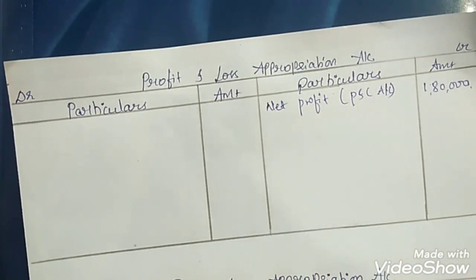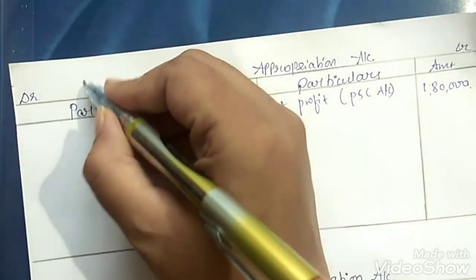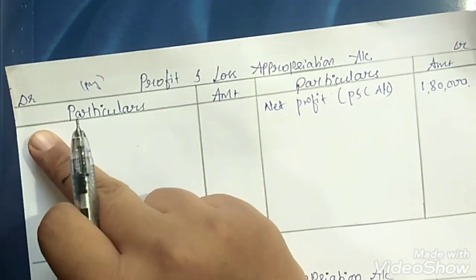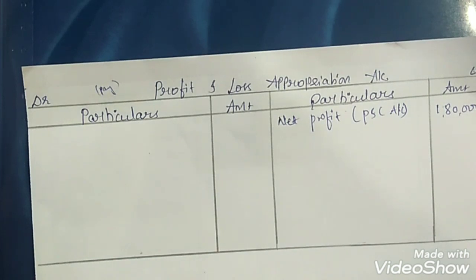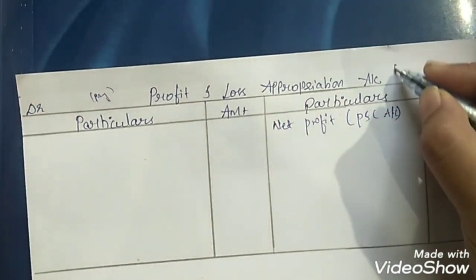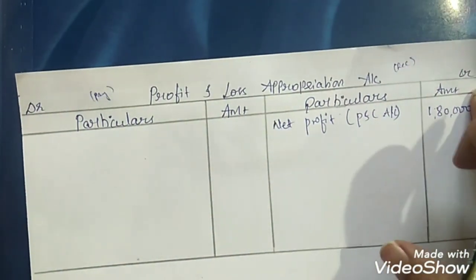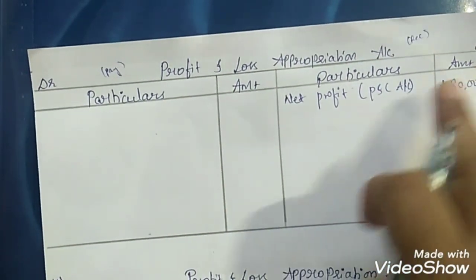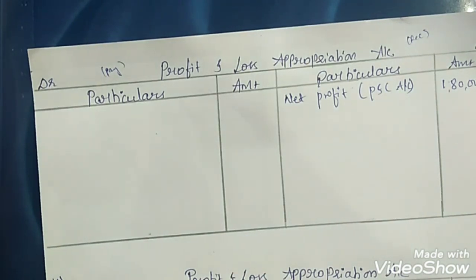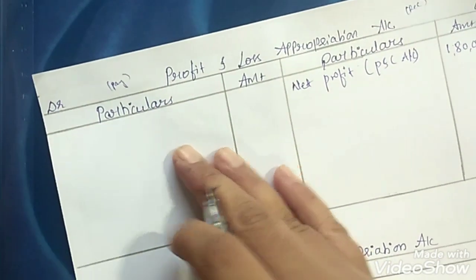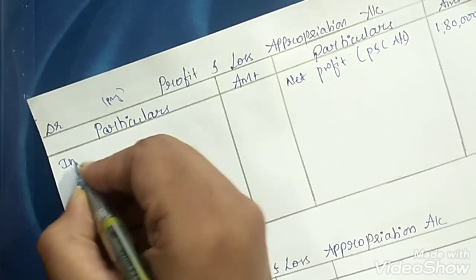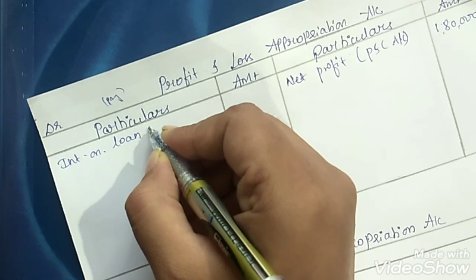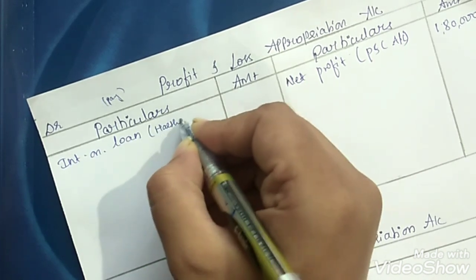Whatever the firm has to pay to the partners will be recorded on the debit side in the profit and loss appropriation account, and whatever the firm has to receive from the partners will be recorded on the credit side. Here the firm has to pay interest on loan to Harshad, so take it on the debit side as interest on loan, in bracket Harshad.